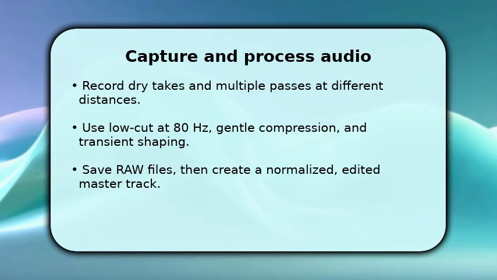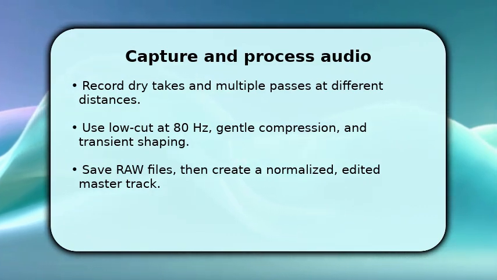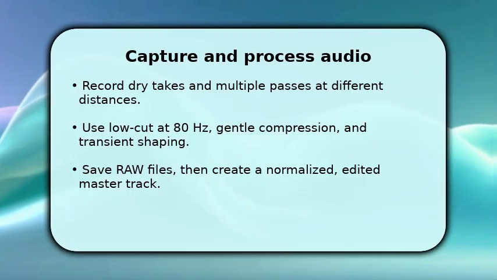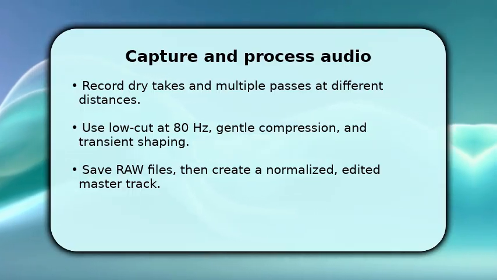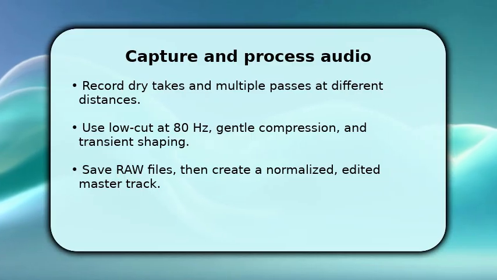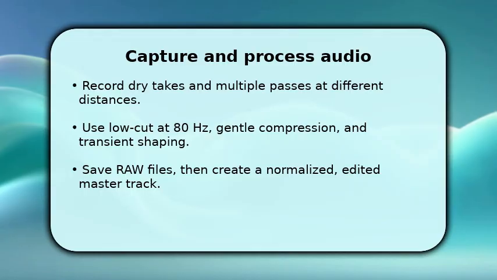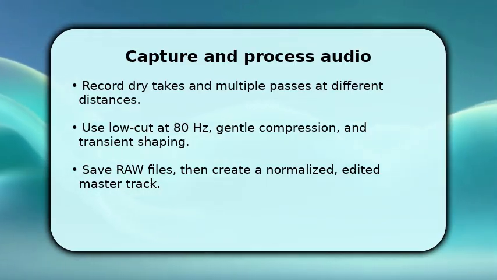You do short passages, alternate typing intensity, and capture multiple distances so you have options. Once recorded, import RAW files into your DAW, apply a low cut at about 80 Hz to remove rumble, then use gentle compression to even levels without squashing attack.